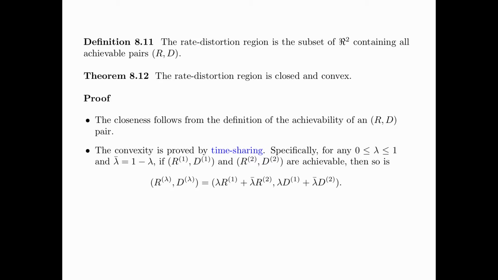Specifically, for any mixing coefficient lambda between 0 and 1, we let lambda bar equal 1 minus lambda. If the pairs (R1, D1) and (R2, D2) are achievable, then so is the pair (R_lambda, D_lambda), which is equal to (lambda R1 plus lambda bar R2, lambda D1 plus lambda bar D2).